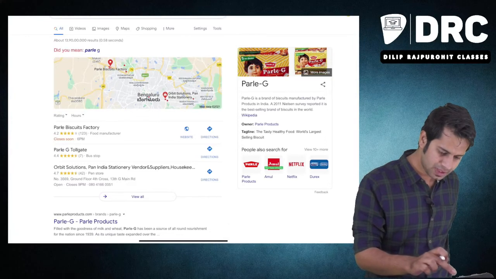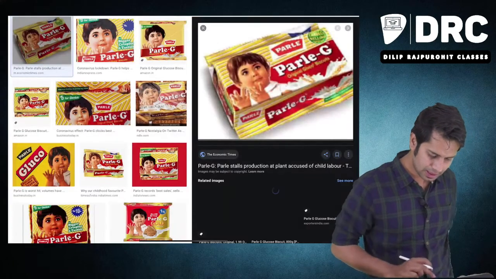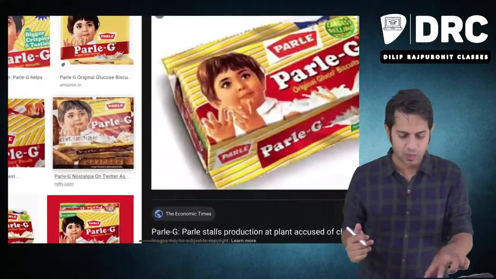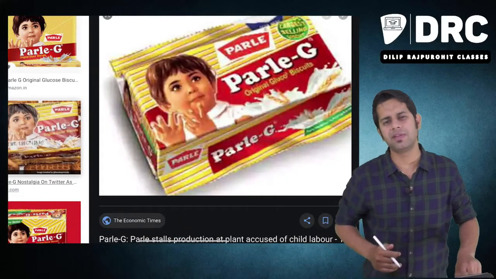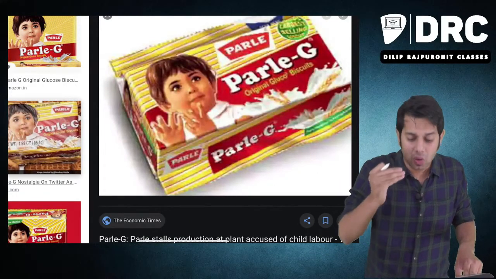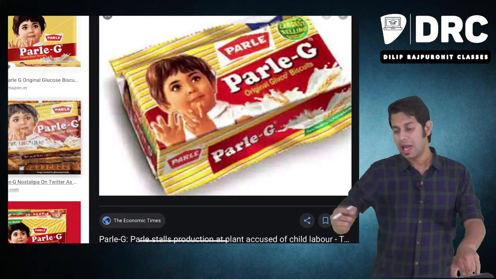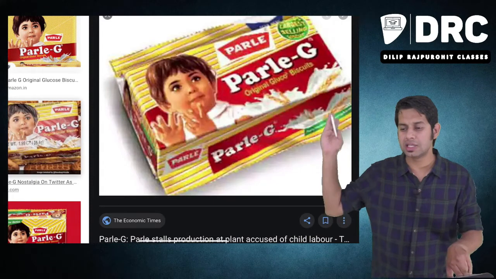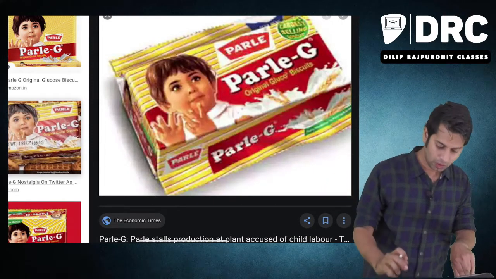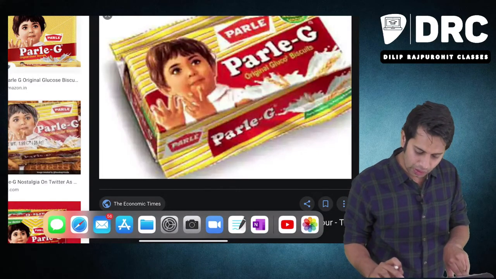Now this Parle-G biscuit which you are seeing on the screen is worth rupees how much? Sir, this Parle-G biscuit which I am seeing is worth rupees 10. Now, if Mukesh Ambani goes and purchases this Parle-G biscuit, he will have to pay how much? 10 rupees. And if the beggar goes and purchases this Parle-G biscuit, how much will the beggar have to pay? He will also have to pay 10 rupees. Now, you would have seen all these products are normally inclusive of taxes.